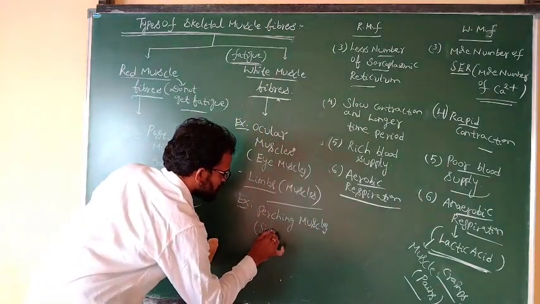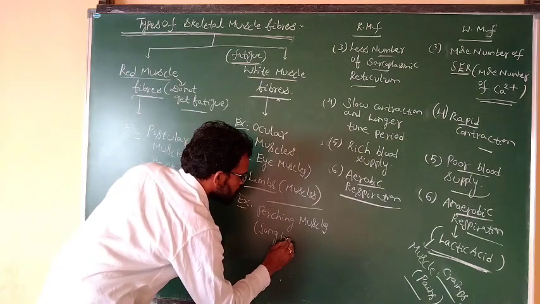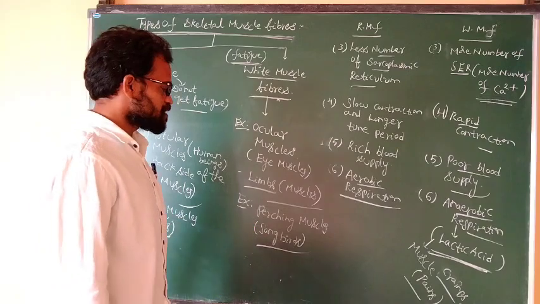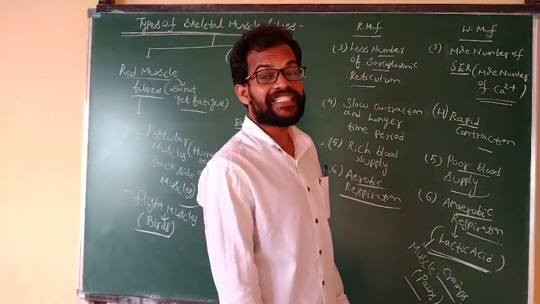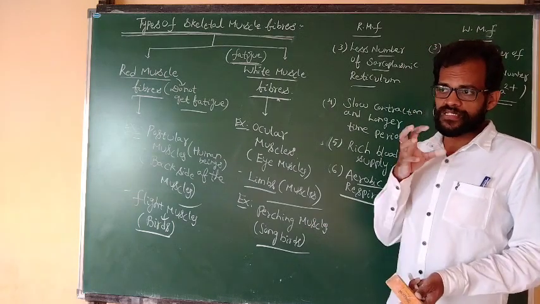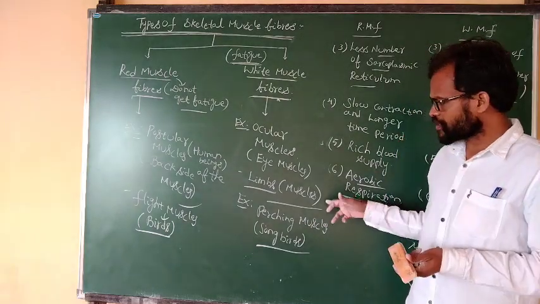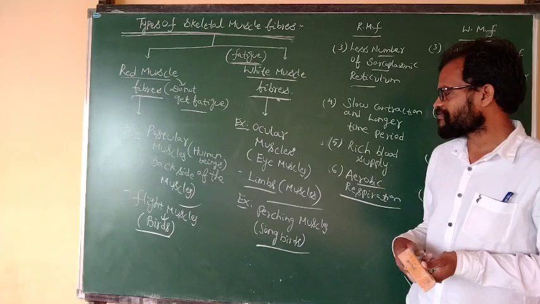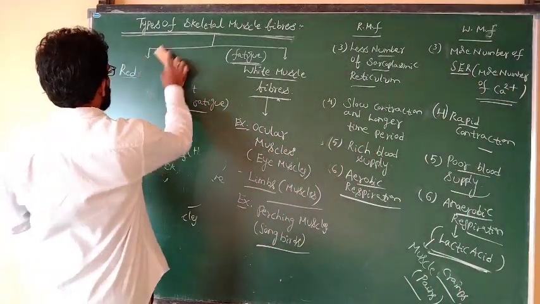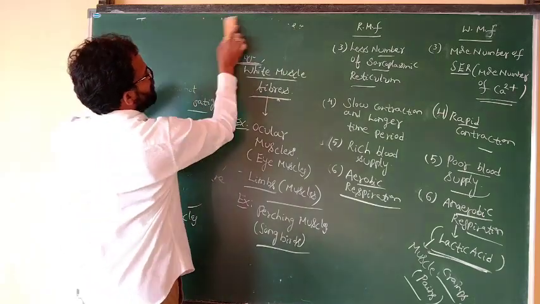These muscles belong to songbirds. The perching muscles also participate in the demand for oxygen. Some of the birds sing songs, and these are the songbirds, which consist of perching muscles. These are examples for the red muscles and these two important muscles.